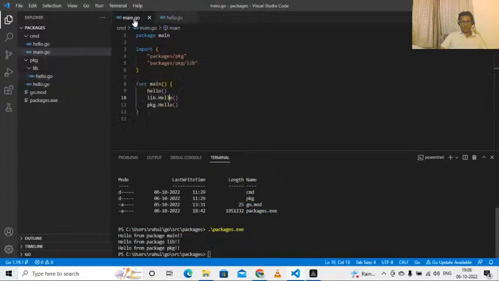So if you go here, my first call is to hello function from the hello.go inside main package. So it says hello from package main. My second call is to hello function from lib package. If you observe the import statement, whenever I'm making use of some function from some package, this package gets imported here because our auto imports are enabled in my VS Code editor. If they are not enabled, you may have to manually type this statement.